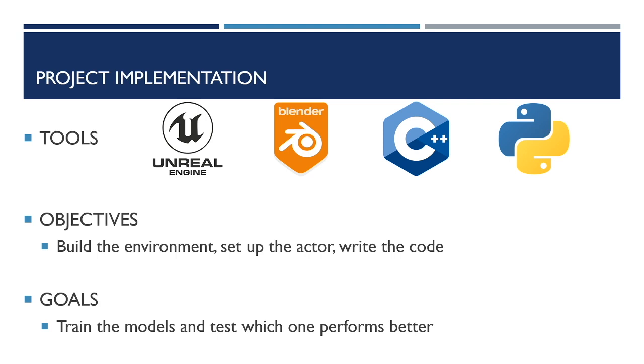The different steps were building the environment, setting up the actor, and writing the code for both the client and the server. The main tools were Unreal Engine for the environment, Blender for building the tracks, and for the programming languages, C++ for the environment, and Python for the machine learning part.